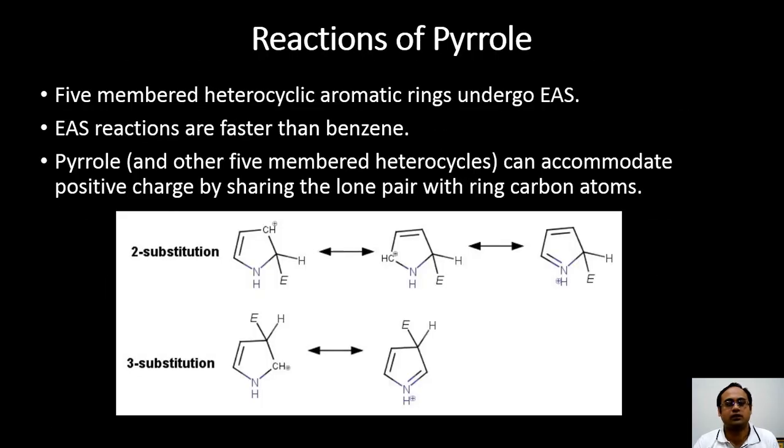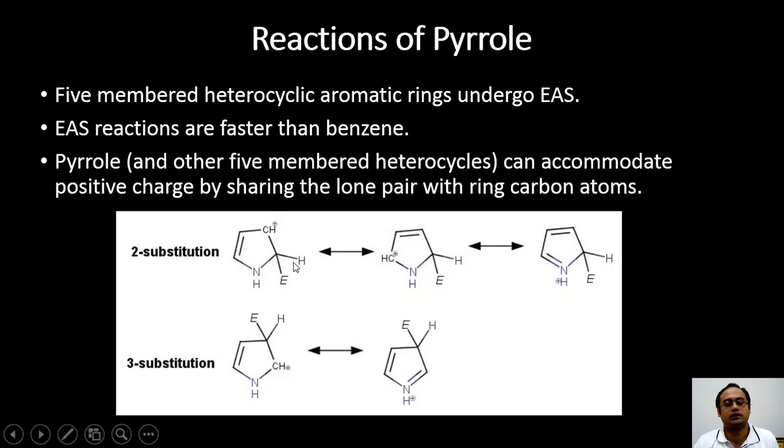Now let us turn to the reactions of pyrrole. The 5-membered heterocyclic aromatic rings, as expected, undergo electrophilic aromatic substitution reactions, and these are faster than those for benzene. This is because pyrrole and other 5-membered heterocycles can accommodate a positive charge by sharing the lone pair of electrons with ring carbon atoms. That we can see here.